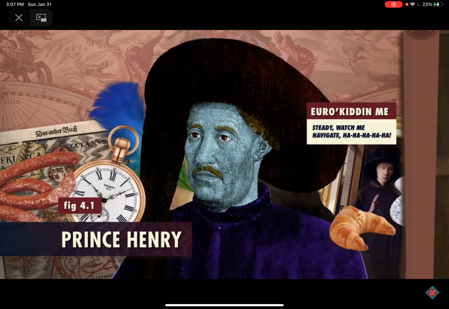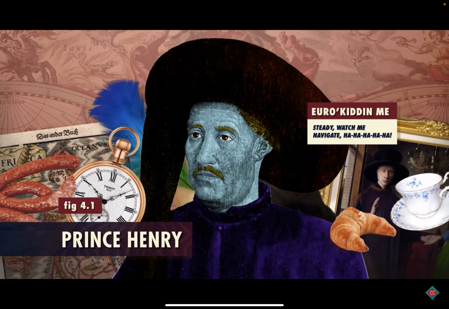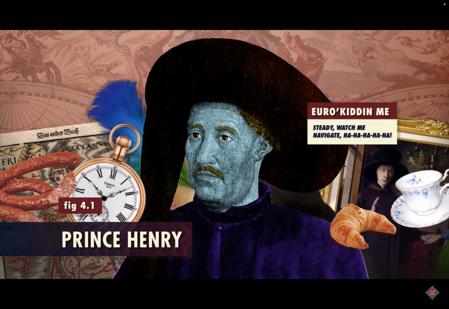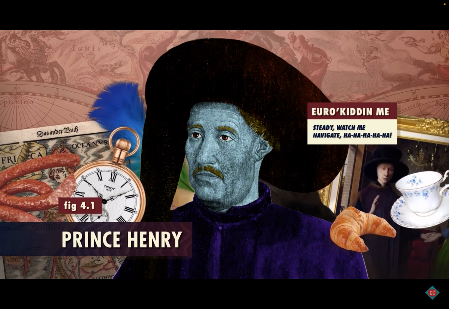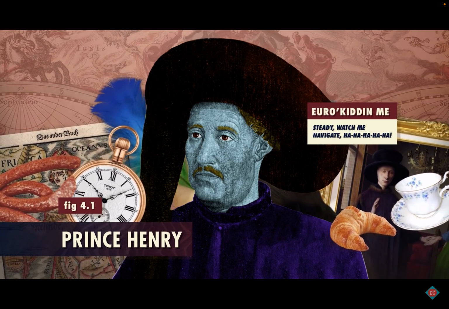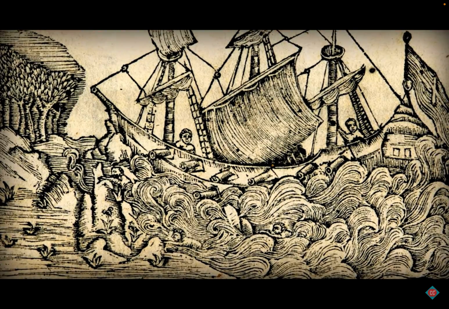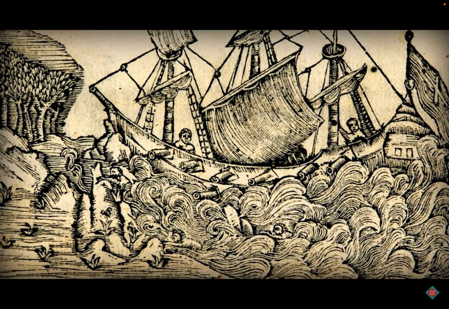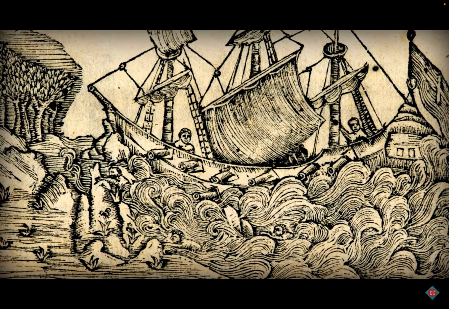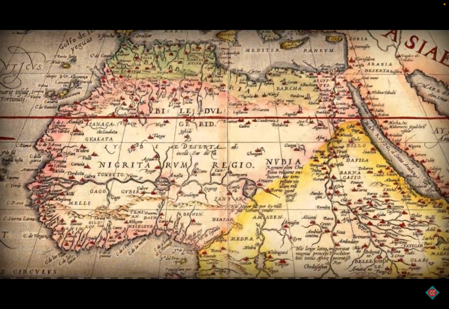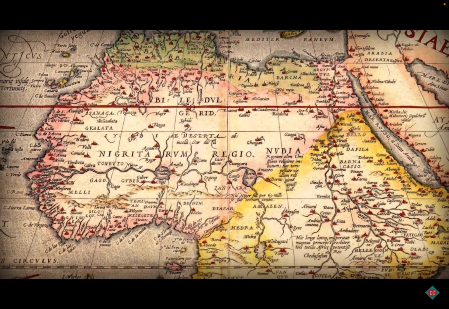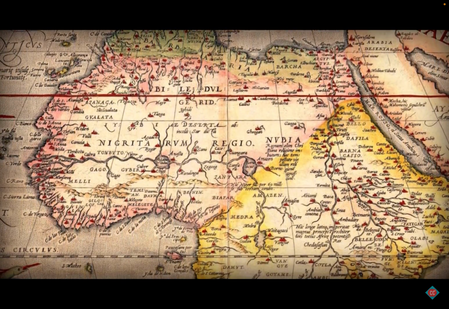For Portugal, the fourth son of their king was Prince Henry, who came to be called the Navigator because he funded and encouraged exploration, the study of navigation, and the development of new tools to aid in navigation. The Portuguese began to increase their travels along the Mediterranean southern shore, and by the mid-15th century, they were venturing southward along the Atlantic coast of Africa, where they expected to find vast wealth.